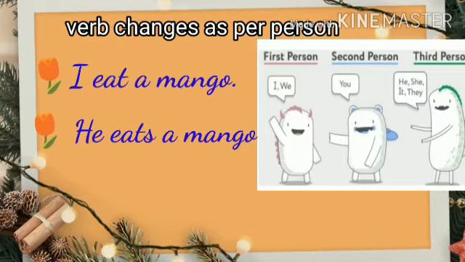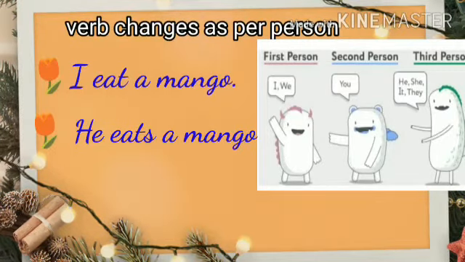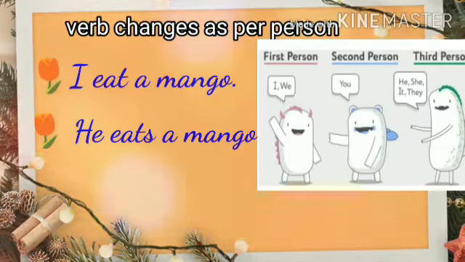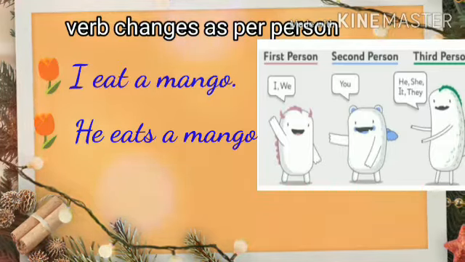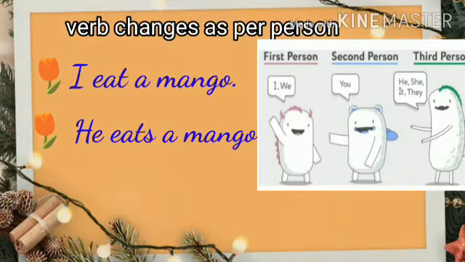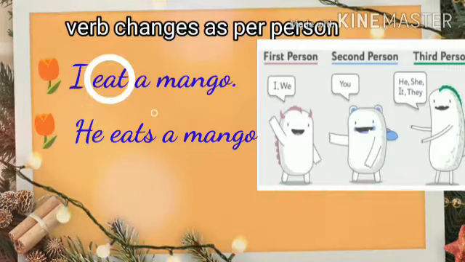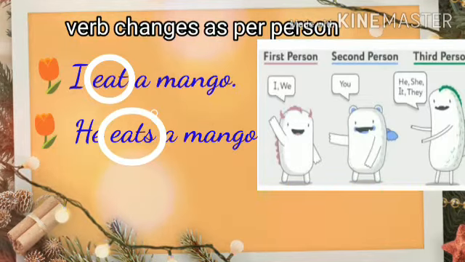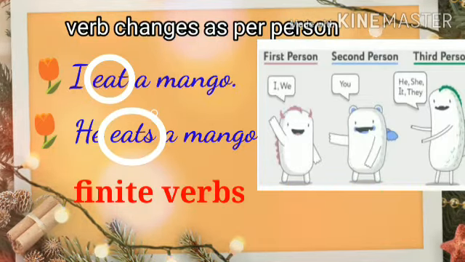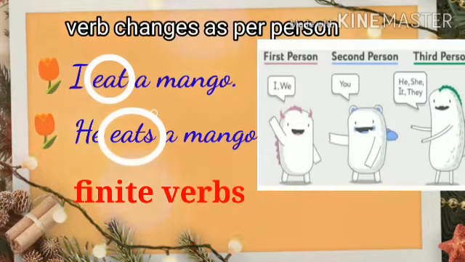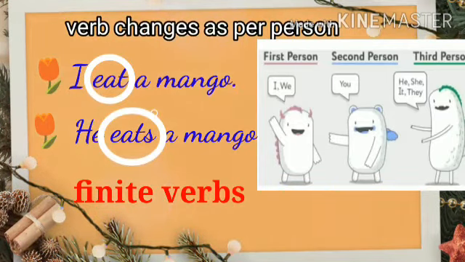The first one, I eat a mango. The second sentence, he eats a mango. In the first sentence, I is the subject, eat is the verb. I is a first person singular subject, so the verb is eat. In the second sentence, he, the subject, is third person, that's why the verb is eats. Here, eat changes into eats as per the person. So here, eat and eats are finite verbs. Okay, now are you clear on how the finite verb changes as per person?